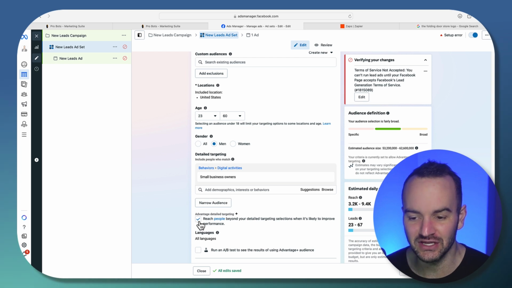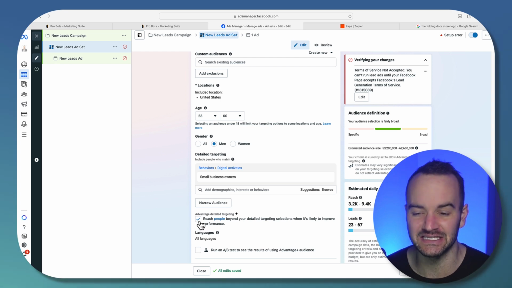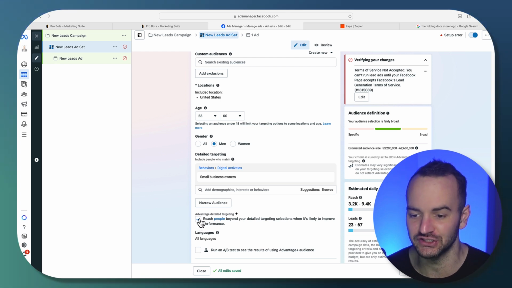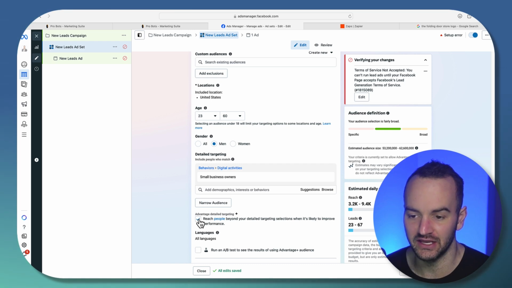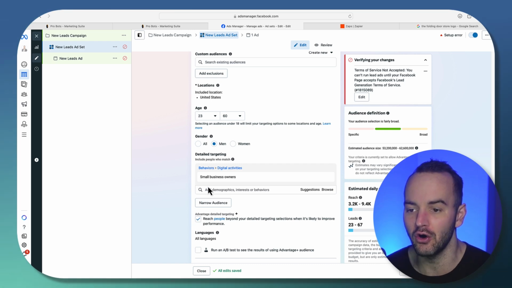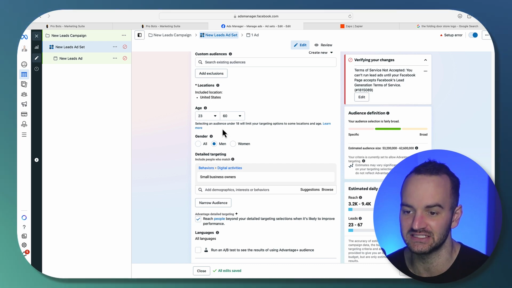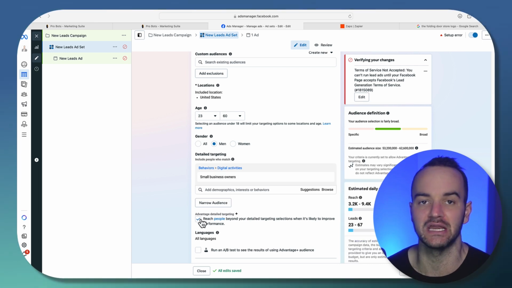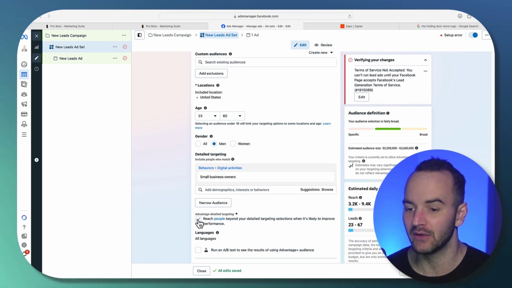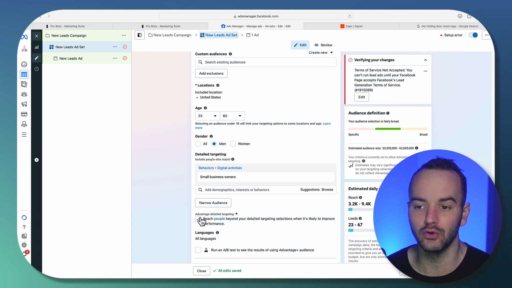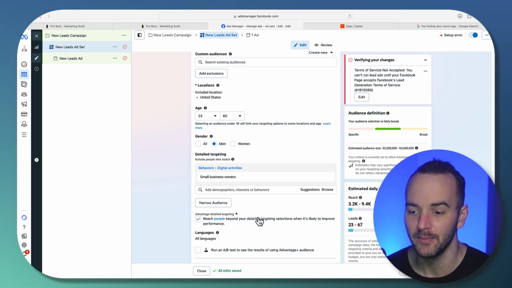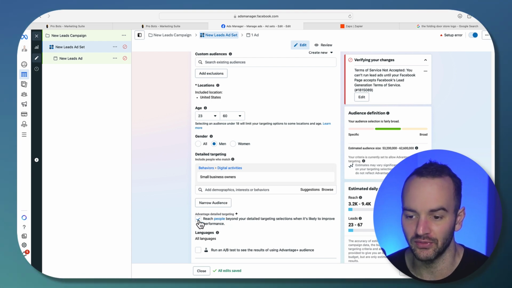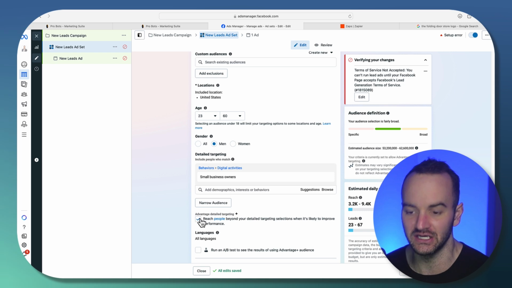So as you can imagine, in most cases, this is not good to turn on because if you're actually trying to run a test, then you're trying to run a test and know that it was 23 to 60-year-old men in the US that are small business owners that did or did not respond to your ad. And when you have this on, you don't know who it's going to show to. Sometimes it will even show outside of the United States because you say, hey, just treat all of this like a suggestion. So that is what it does exactly.